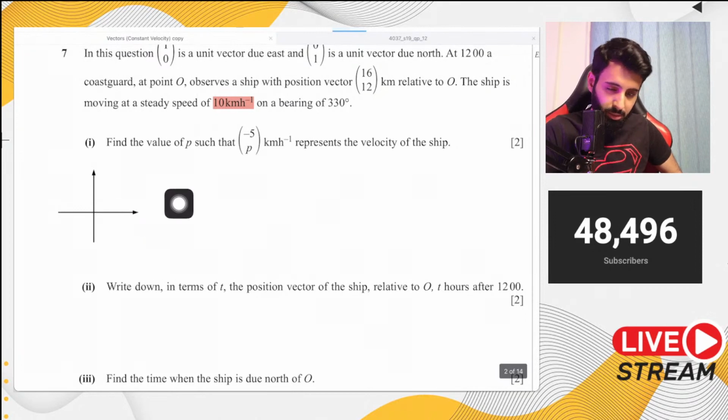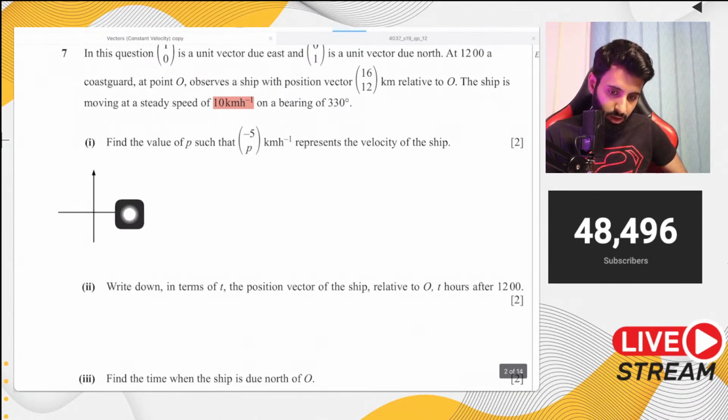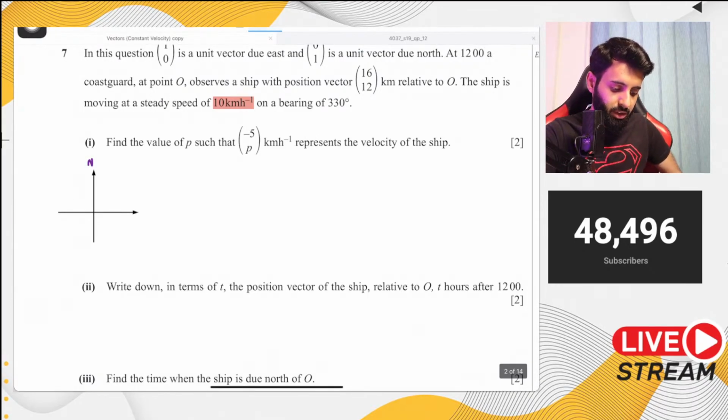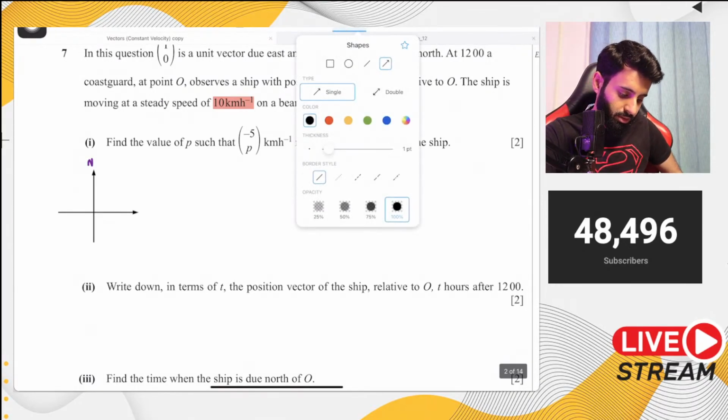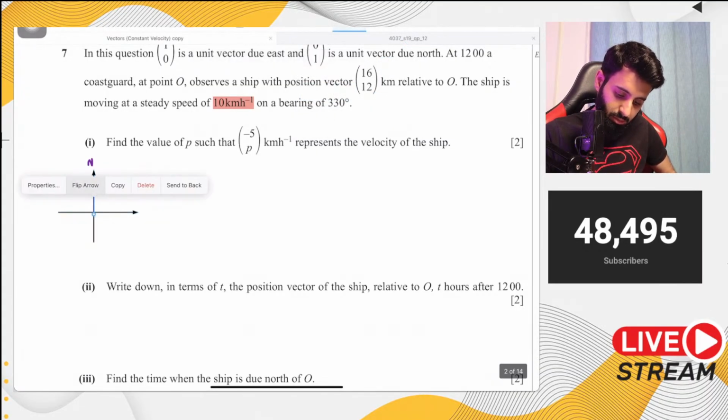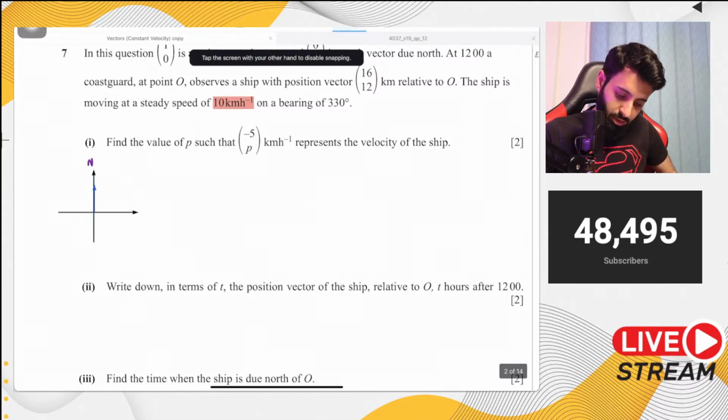Now remember, bearing is something that's measured in a clockwise direction and it's measured from the north. Don't confuse this with theta or anything else. This is bearing, so it's supposed to be measured from the north and in a clockwise direction. Keep all of those things in mind. So here we are. This is 0, here's 90, here's 180, 270, 360.